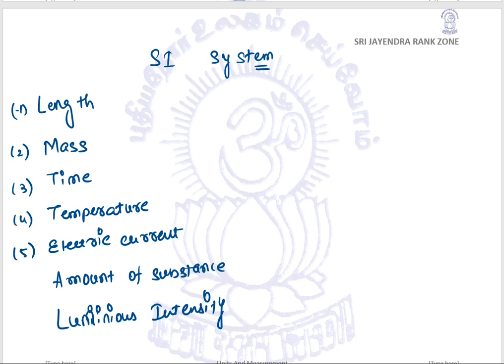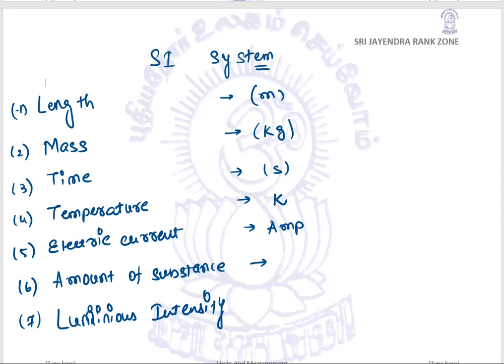So they have defined these 7 quantities, and when we are using length, mass, time, this sort of unit would be required. For length we need to use the meter only. For mass we need to use the kg only. For time we need to use the second only. Temperature, it is the Kelvin. Electric current, it is the ampere. Amount of substance, it is the mole. And luminous intensity, it is the candela, cd.